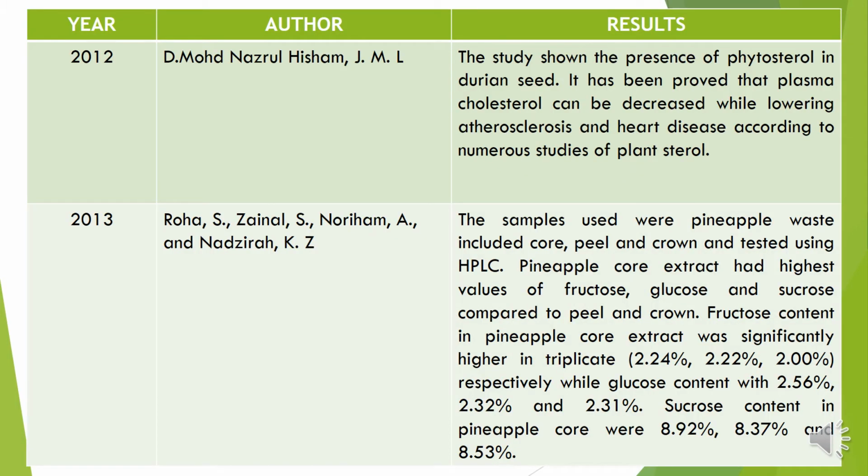Previous studies by Dr. Muhammad Nazrul Hisham showed the presence of phytosterol in durian seed, which can decrease atherosclerosis and heart disease. Research about pineapple waste, including core, peel, and crown, was led by Roja and co-researchers. The results showed pineapple core had the highest value of fructose, glucose, and sucrose, and sucrose is the major sugar present in pineapple waste.